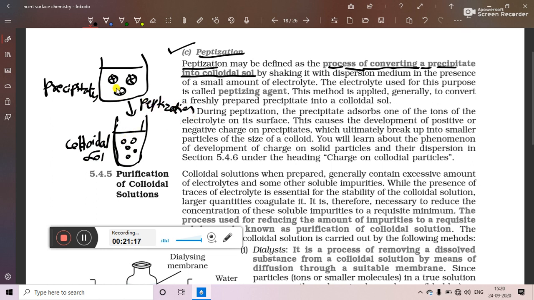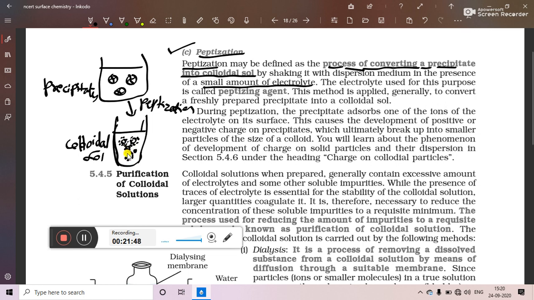Once we convert precipitate into colloids by shaking the precipitates, there are chances that these colloidal particles may again recombine and form precipitates. So in order to make these colloidal particles stable, we have to add a small amount of electrolyte. When we add a small amount of electrolyte, its ions form a layer surrounding the colloidal particles.